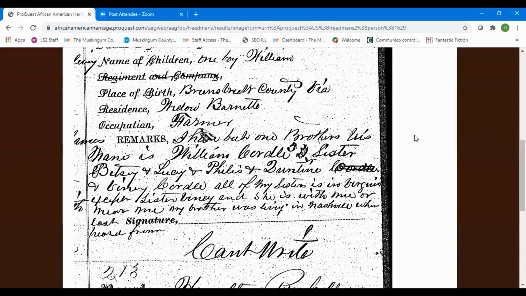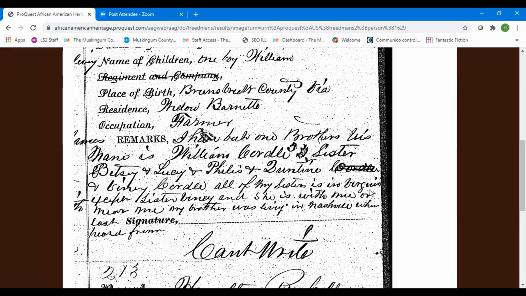They maybe couldn't read all of them either, but it does list a brother, William Cordell, and sisters Betsy, Lucy, Phyllis, and another whose last name I cannot read, unfortunately.